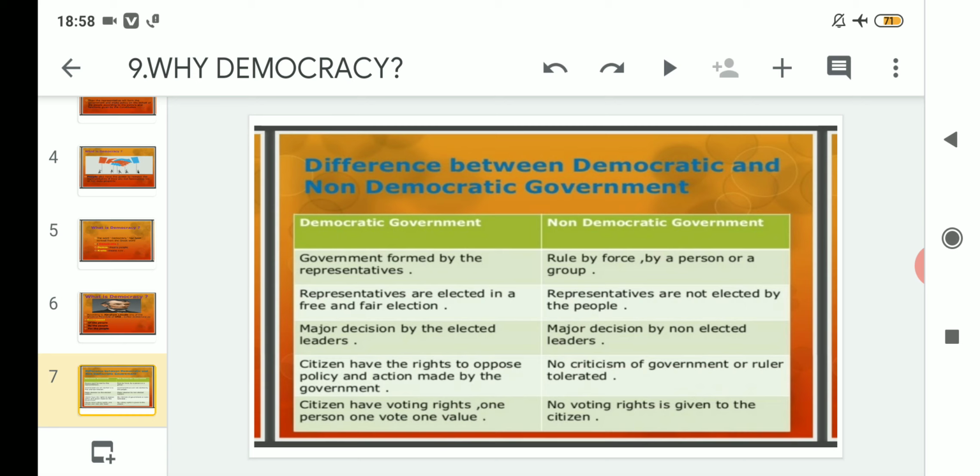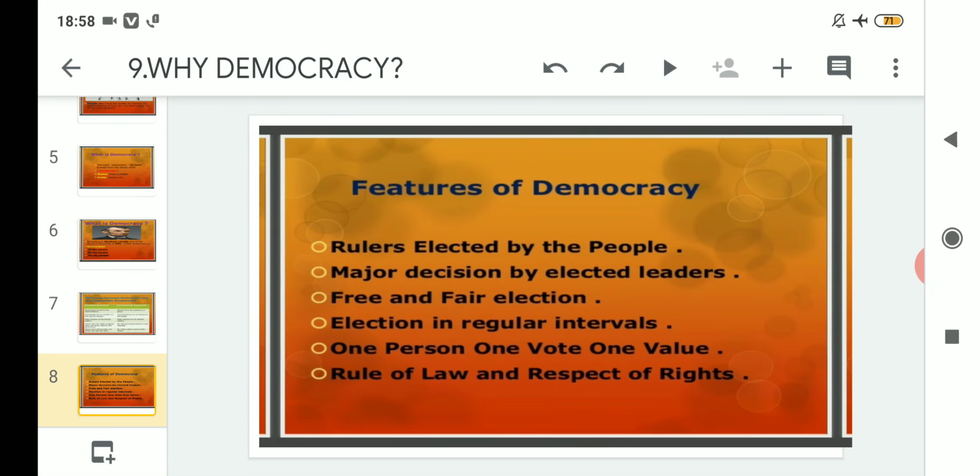So today we will proceed with another topic, that is features of democracy. Under features of democracy, there are 6 major points. So let us read them. Number 1 feature is that rulers are elected by the people.